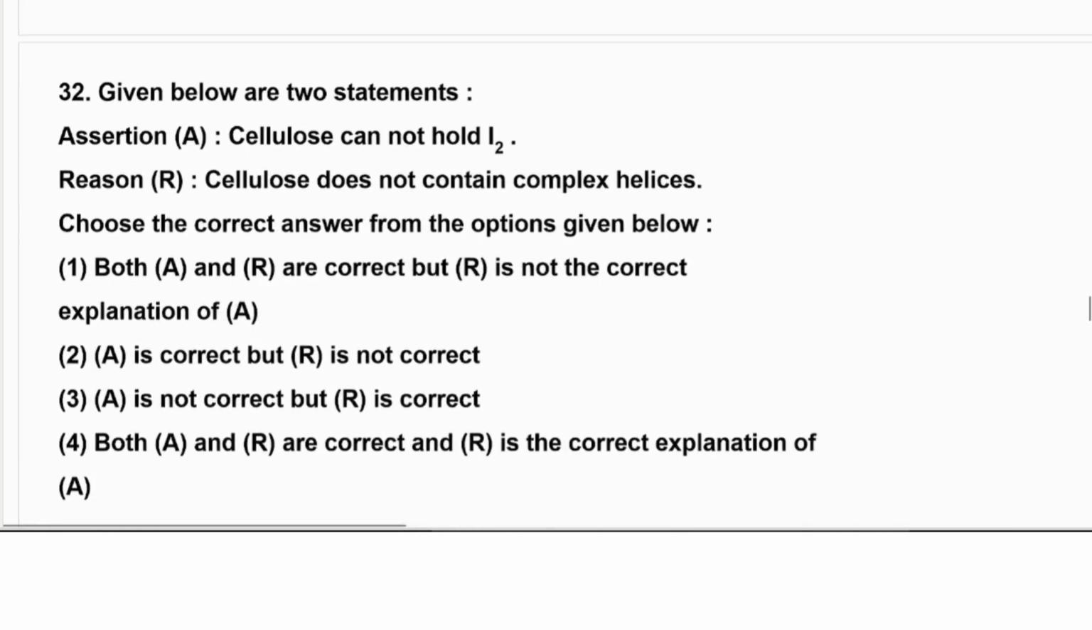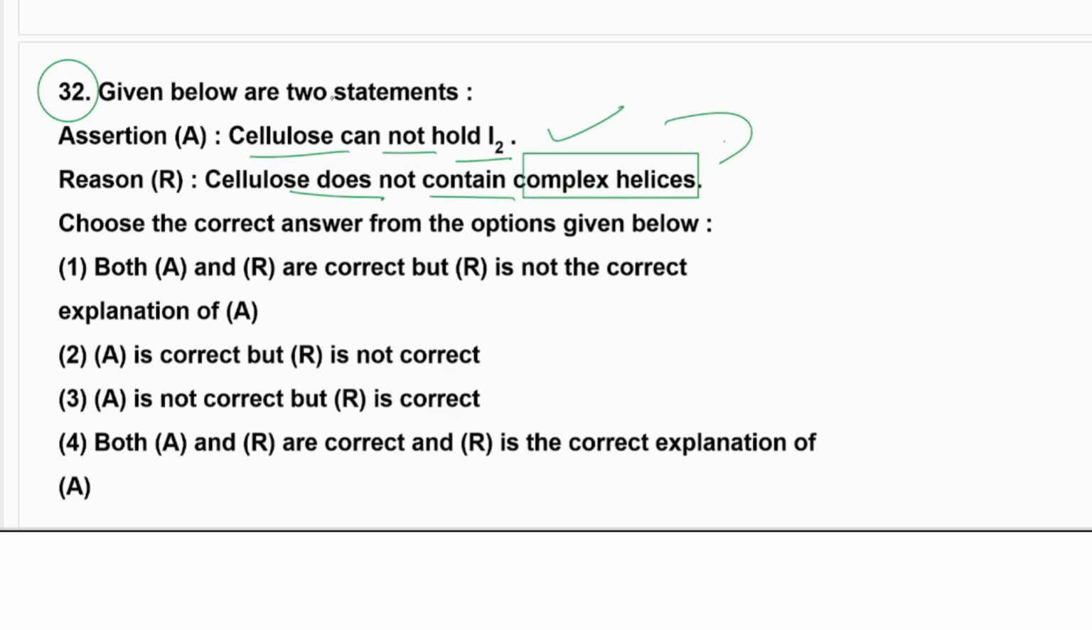The next is cellulose can not hold the iodine. Cellulose does not contain the complex helices, because of that it cannot hold the iodine. That is absolutely correct, and the explanation is also correct. And starch is actually the vice versa. Starch is just opposite to it, because starch can hold iodine.